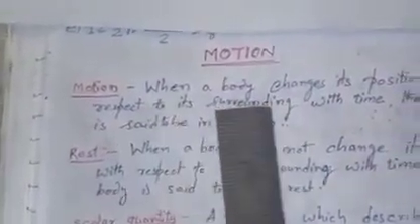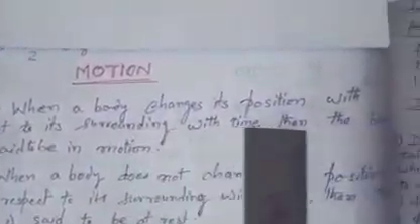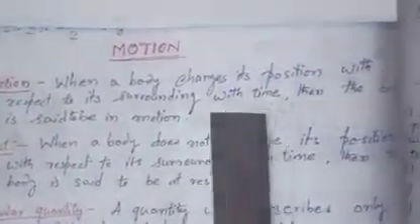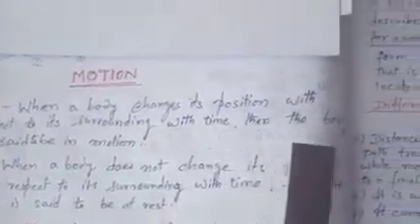Today our chapter is motion. First of all, what is motion? It is written that when a body changes its position with respect to its surrounding with time, then the body is said to be in motion.